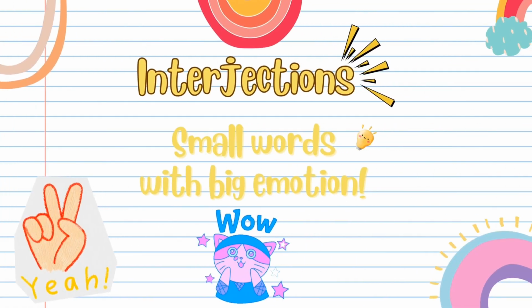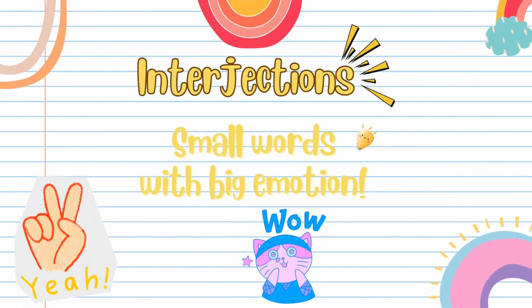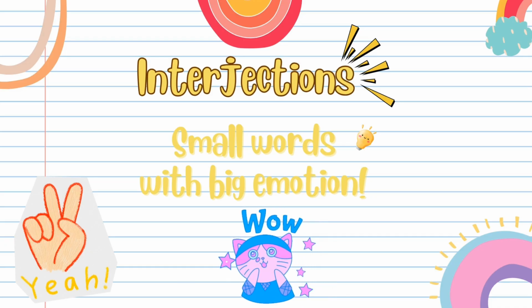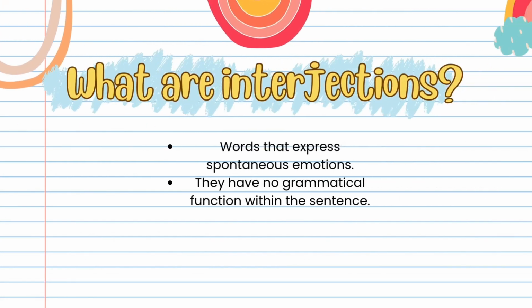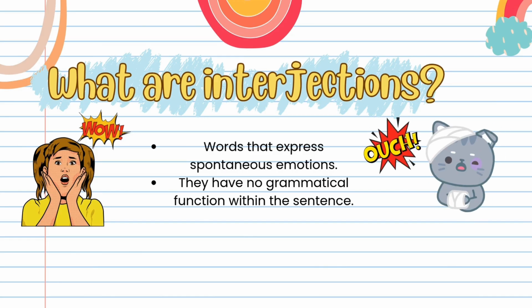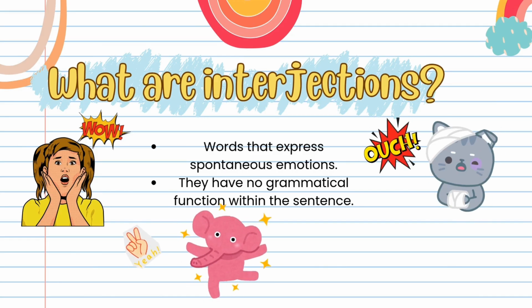We will continue with interjections. Those short words we use to express emotions and reactions. Interjections are expressions we use to express surprise, pain, joy, or fear.